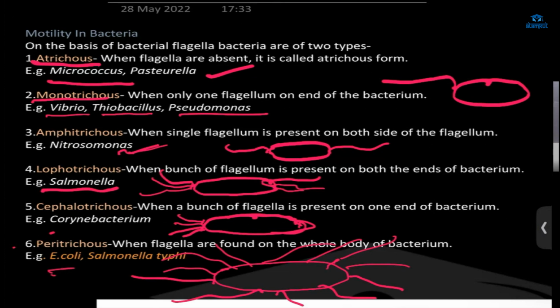Here the example again is E. coli and Salmonella typhi. Here we had Salmonella, and here also we have Salmonella typhi. A few of the species will have this and others will have that. Got it? So 6 forms. Based on motility, the bacteria are categorized into 6 types. Any doubt?